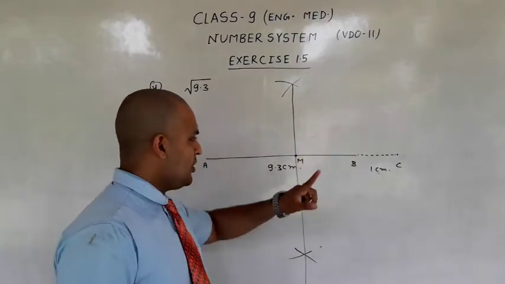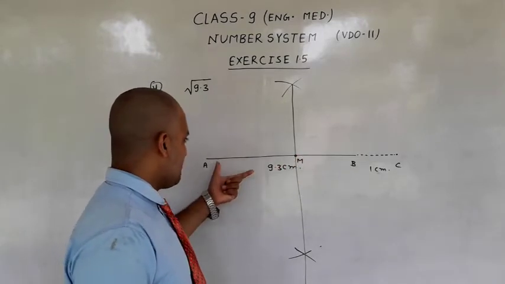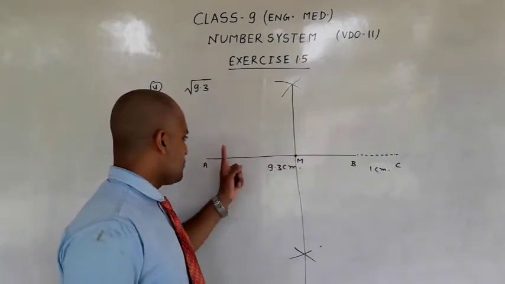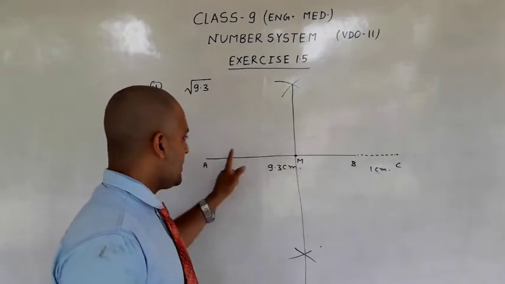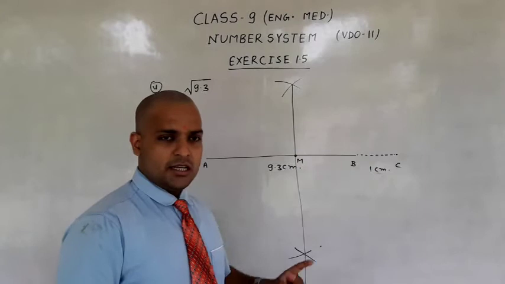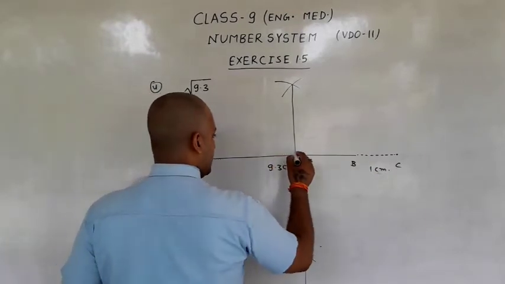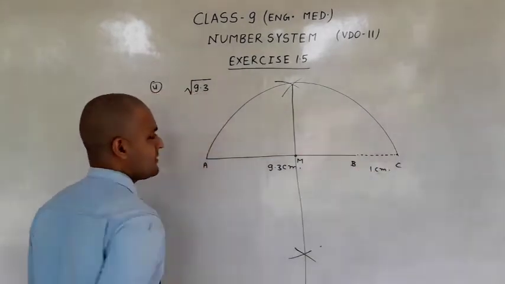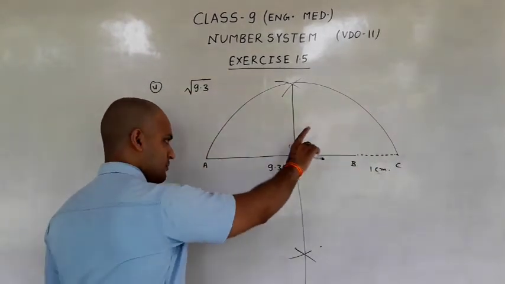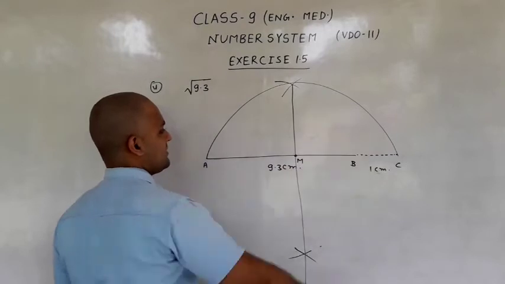Put your compass needle on M and open your compass from M to A or M to C. Then draw a semicircle from M. Put it here and draw a semicircle.